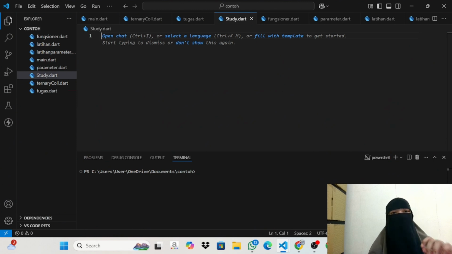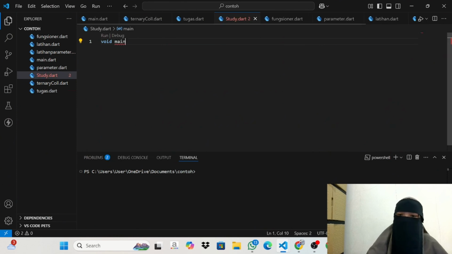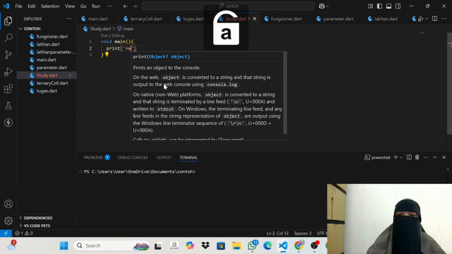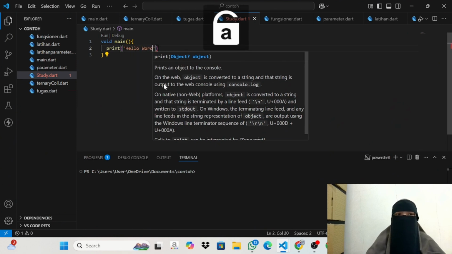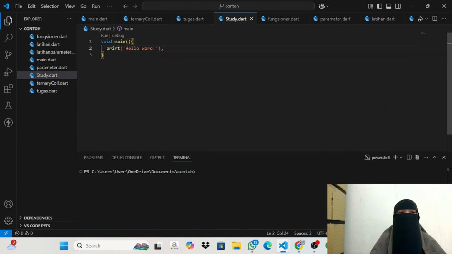I want to write void main, and the void main is important for Dart, because in void main we can print something, and the print is hello world. Hello world. And this code will print hello world to the console.